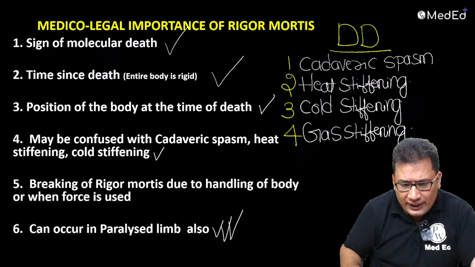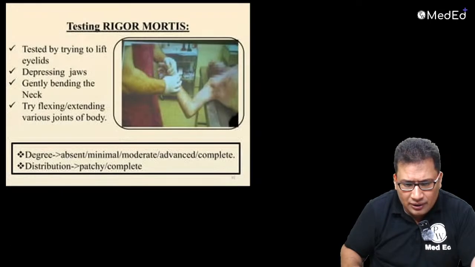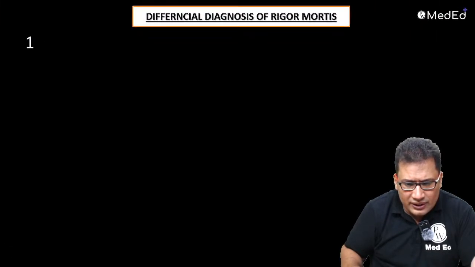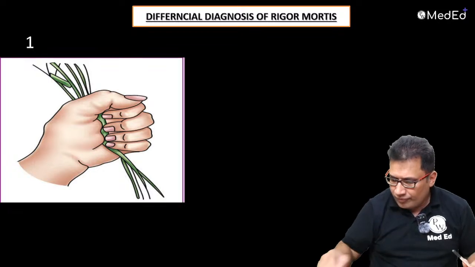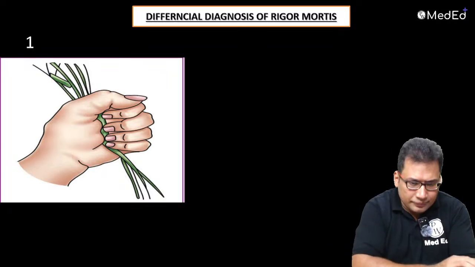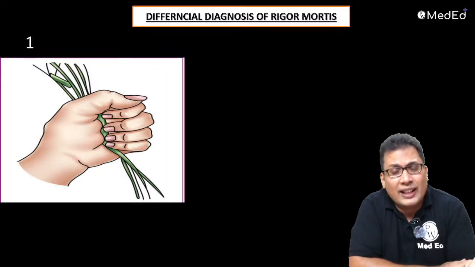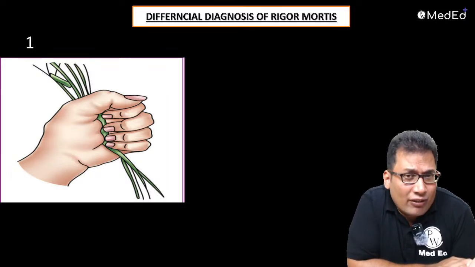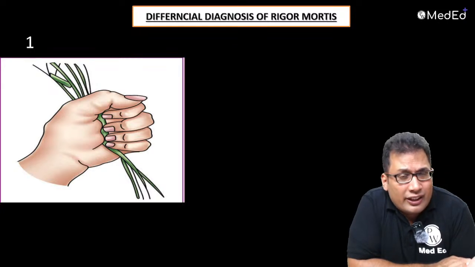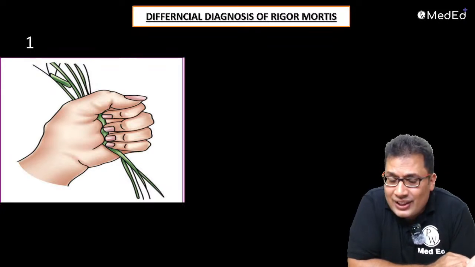Yes. Now look at this, guys. Let's make it interactive. What is this condition that resembles rigor mortis, the differential diagnosis of rigor mortis? In a case of drowning, you can see aquatic matter, aquatic plants, in the hand.